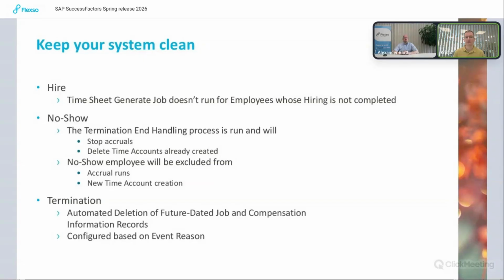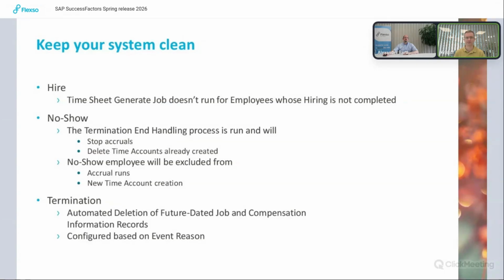Upon a termination, it's also possible to configure your system so that the future dated records that are already present in the system are deleted automatically. If you want to enable that, you can configure it based on event reason. So you specify for each event reason, if there is a record with that event reason, if you want it to be deleted automatically. However, there is one note. This feature will not work for time off related records. So if there is a return from absence present in the system, that still needs to be processed in a different way.